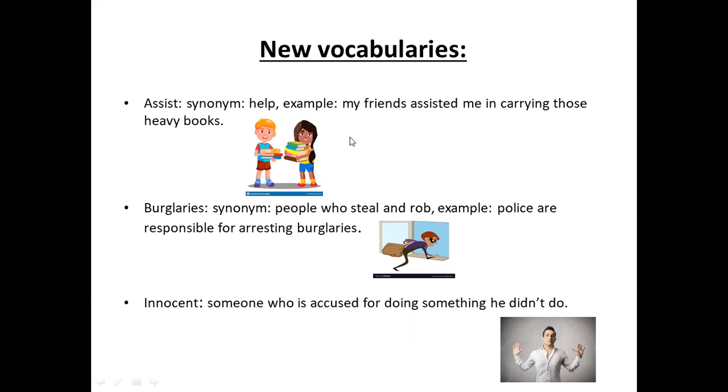Burglars. Synonym, people who steal and rob. Example: police are responsible for arresting burglars. This man is going to steal from some place. This is called a burglary.